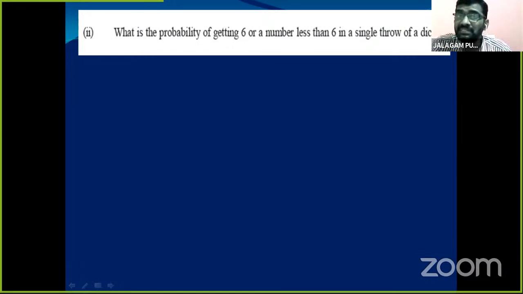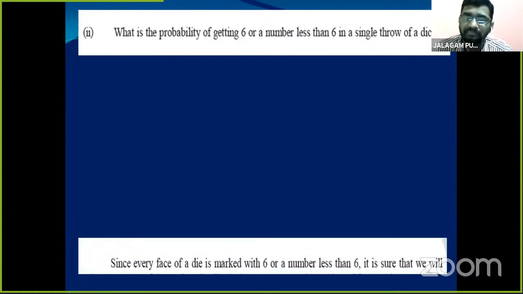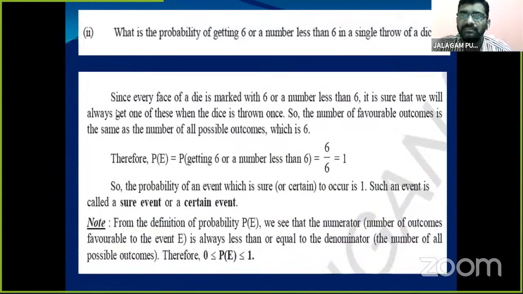Getting a number 7 we already found. So here, the second one is, what is the probability of getting 6 or a number less than 6? In a single throw of a die, when we roll the die, the probability of getting 6 or less than 6. So here, see children, since every face of a die is marked with 6 or a number less than 6.